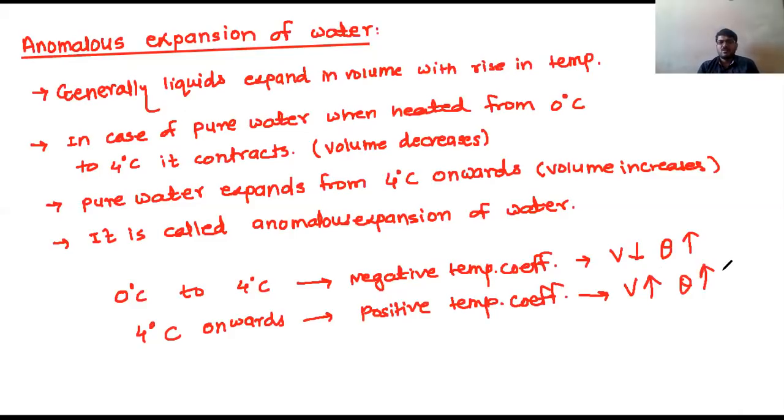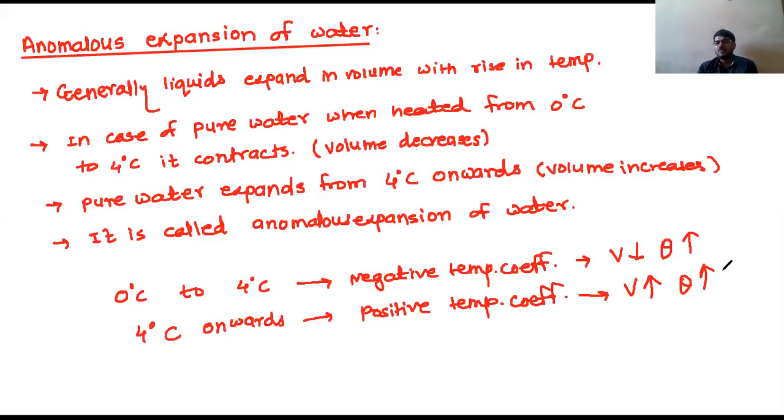So did you understand what is this anomalous expansion of water? Other liquids will expand with rise in temperature. But in case of pure water, from 0 to 1, 1 to 2, 2 to 3, 3 to 4 degrees Celsius, we are increasing temperature, and still it contracts, that is, its volume decreases. It starts expanding after 4 degrees Celsius onwards, and this is called anomalous expansion of water.